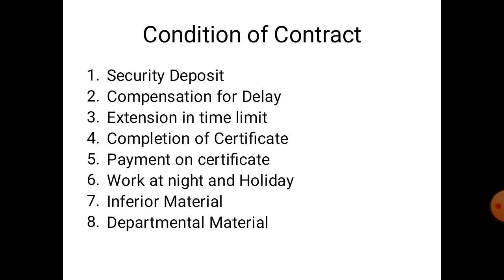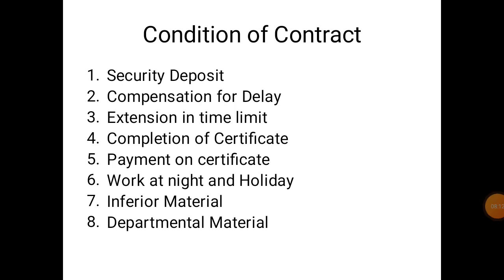And the fifth condition of the contract is payment on a certificate. So the contractor shall be entitled to receive monthly payment on a bill submitted by him to the cost of more than 5,000 and duly approved or passed by the engineer in charge, whose certificate of the sum shall be final and conclusive, but all such intermediate payments shall be regarded as advance against the final payment, and not the payment for work actually done.